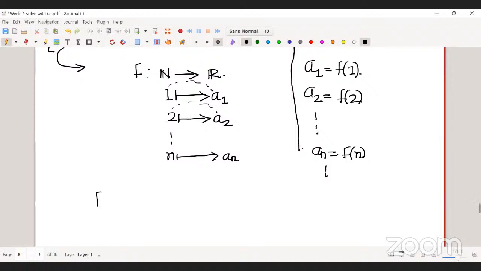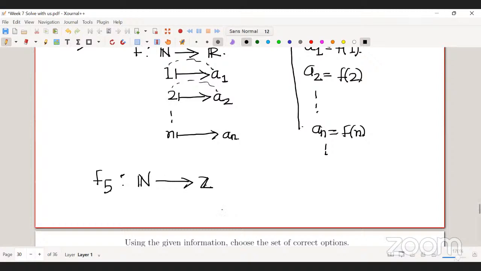But if you have a function from natural numbers to Z, I can treat this function as a function from N to R also, because Z is a subset of R. So that means F5 is also a sequence, right? Is it clear? Yes, sir.